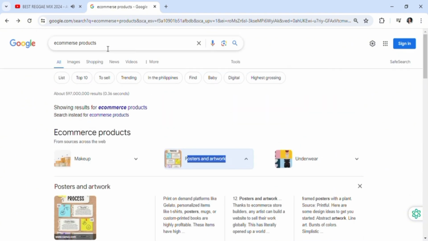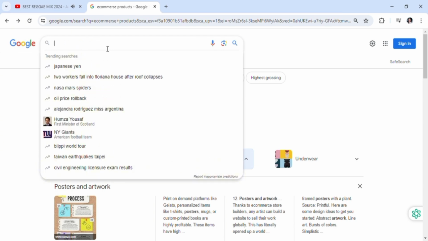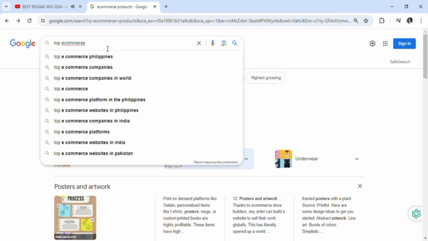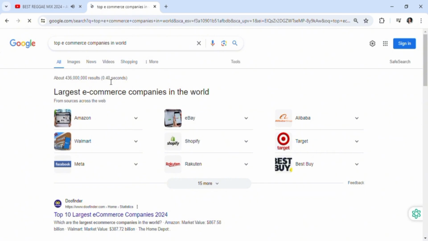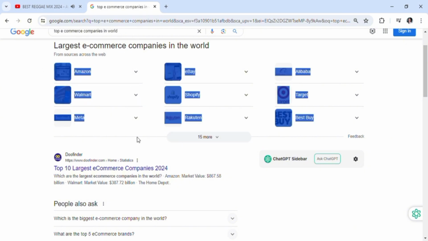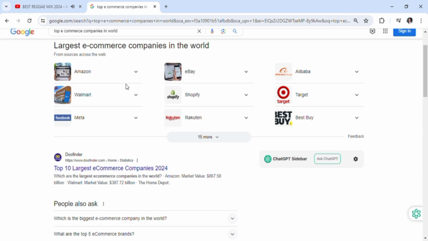So here we go. Here are the products that are permissive and allowed on e-commerce platforms. Now let's go ahead and type here. Depending on which country you have, you have a dominant e-commerce platform, but on a world scale, the largest e-commerce platform leading is, of course, Amazon. Jeff Bezos, if you guys know him, or I could be wrong, I'm taking this off of memory. These are the top 9 best e-commerce platforms in the world.